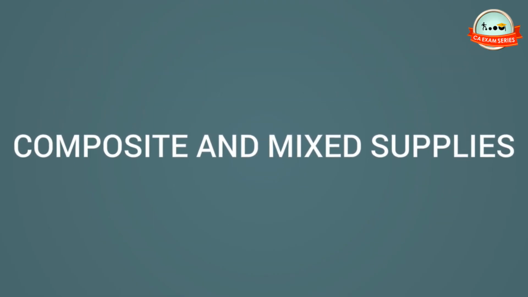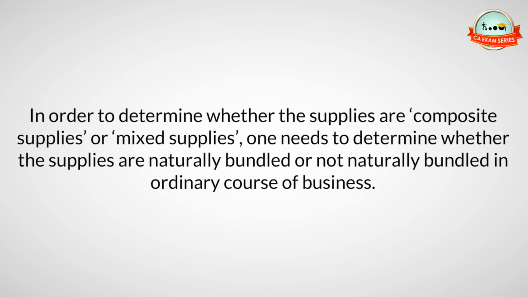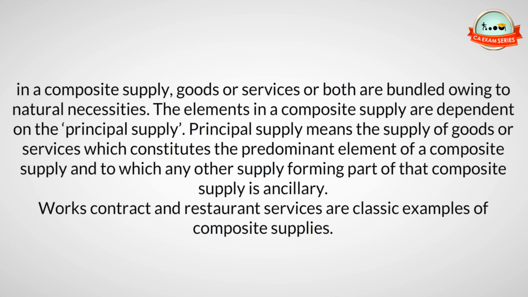Composite and mixed supplies. Section 8: Tax liability on composite and mixed supplies. A composite supply comprising two or more supplies, one of which is a principal supply, shall be treated as a supply of such principal supply, and a mixed supply comprising of two or more supplies shall be treated as supply of that particular supply that attracts highest rate of tax. In order to determine whether the supplies are composite supplies or mixed supplies, one needs to determine whether the supplies are naturally bundled or not naturally bundled in ordinary course of business.